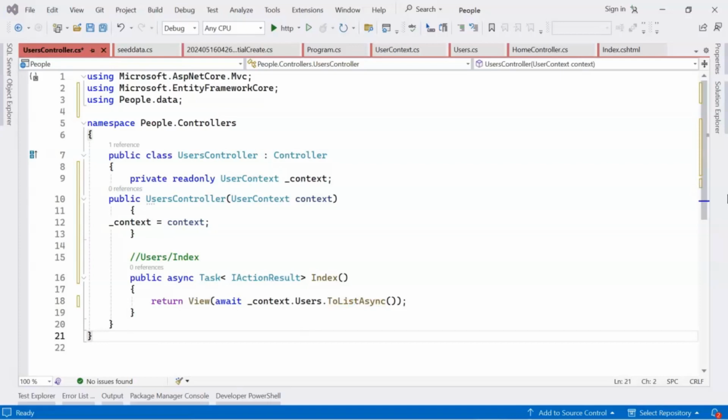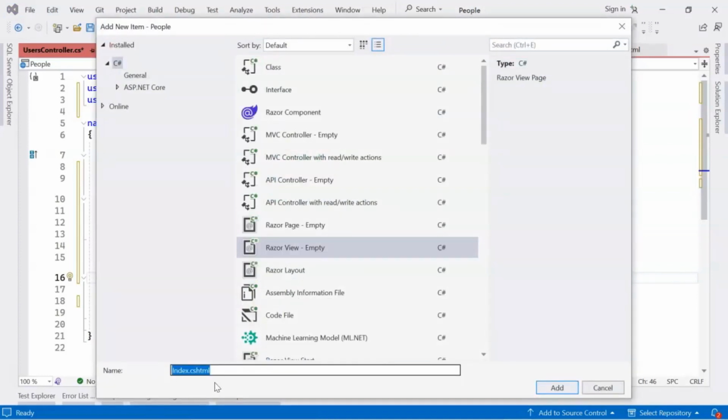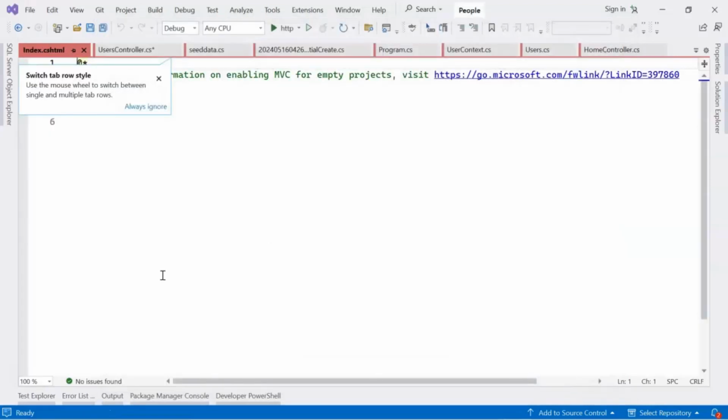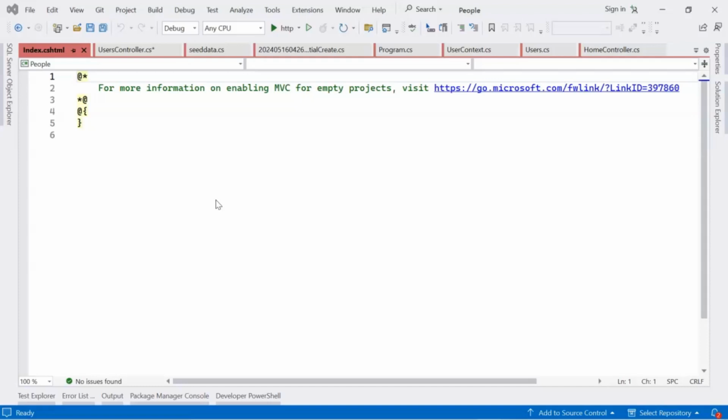Let's create view for this page. Right click, add view, give it a name index. Views in ASP.NET are basically HTML and CSS along with some additional syntax to represent dynamically changing data.